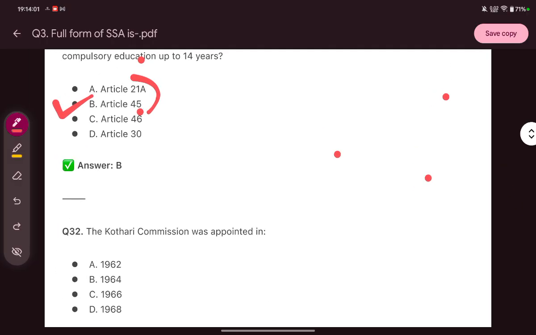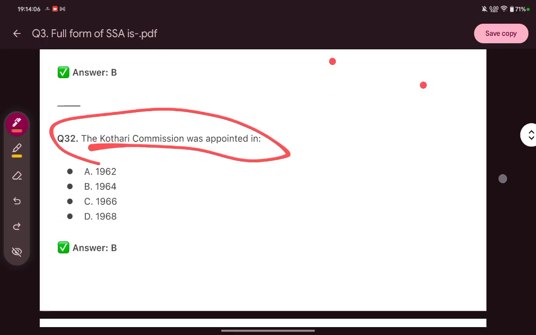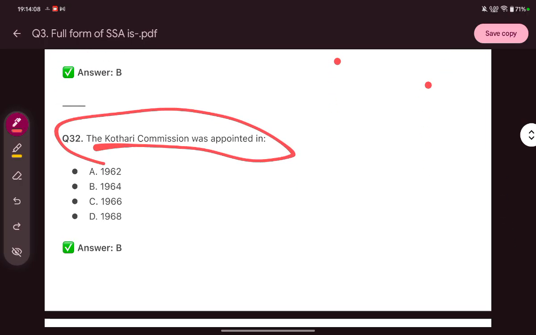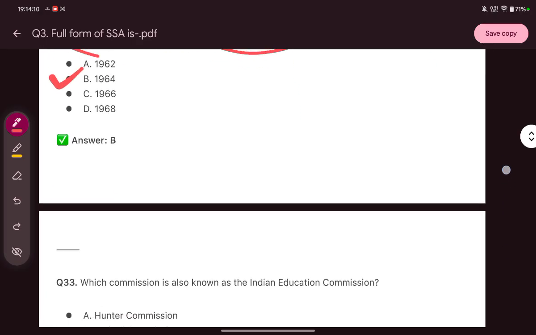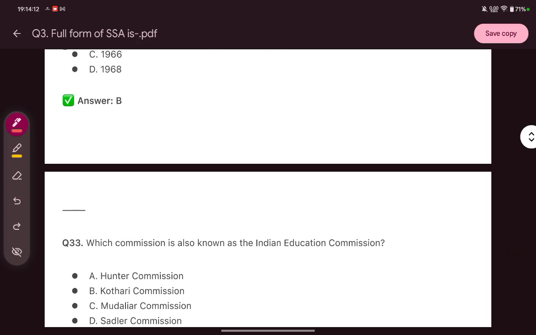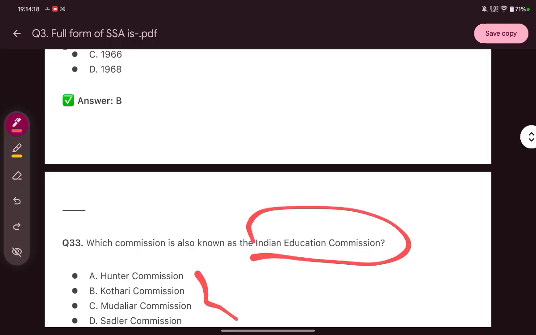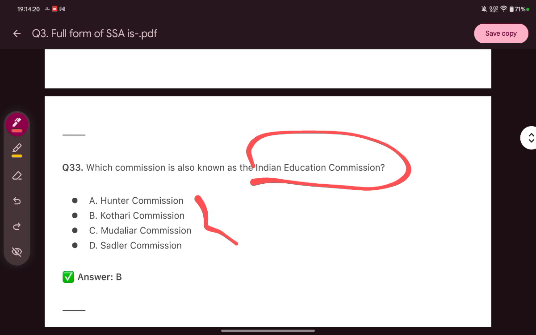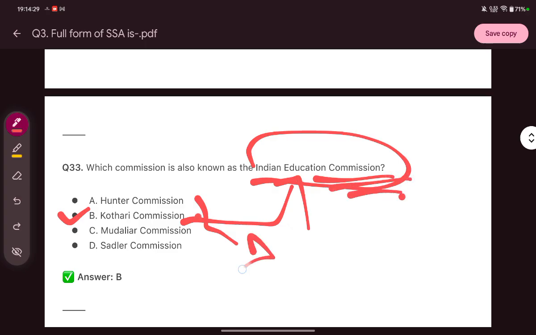Then the next question is, the Kothari Commission was appointed in the year? Answer is 1964. Next question is, which commission is also known as Indian Education Commission? The answer is B, that is Kothari Commission. So Kothari Commission is also known as Indian Education Commission. Do not forget it. Kothari Commission is very, very important.